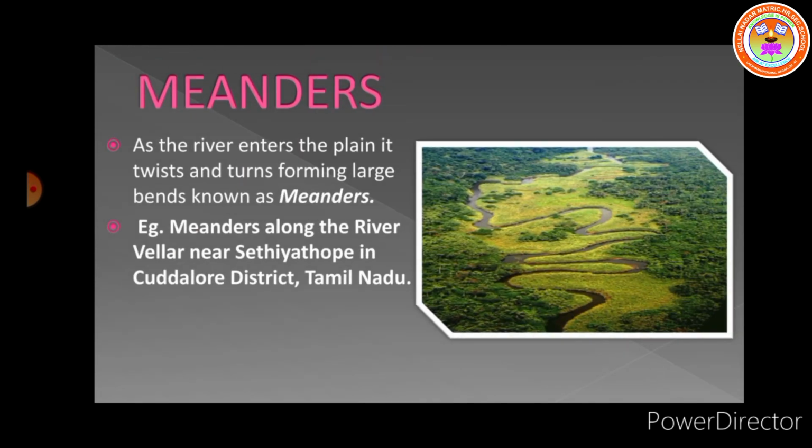Next we see about meanders. In the plains the river moves very leisurely and forms an S-shaped bend that is called a meander. The formation of a meander: as the river erodes laterally, with sideways erosion more on the left side than the right side, it forms large bends. A meander is a winding curve or bend in a river. The formation of meanders is due to both deposition and erosion. The form of erosion is called lateral erosion, and deposition happens on the floodplains.